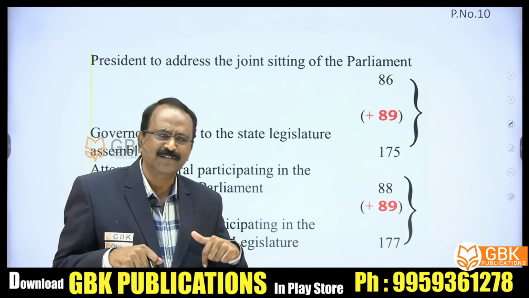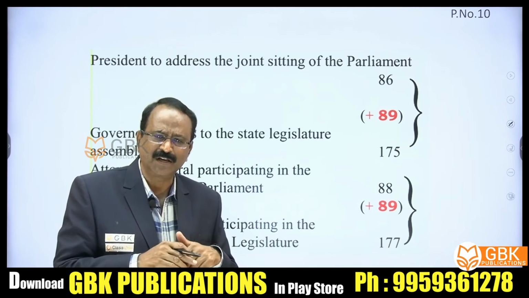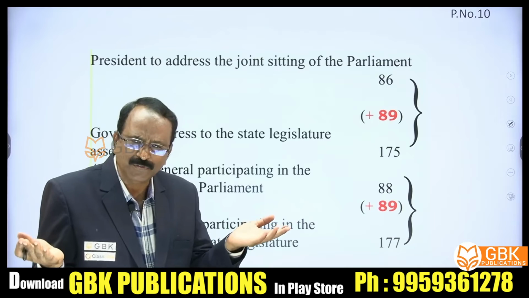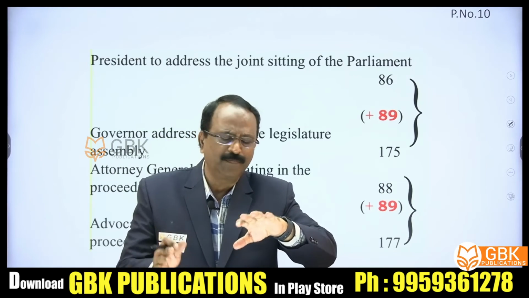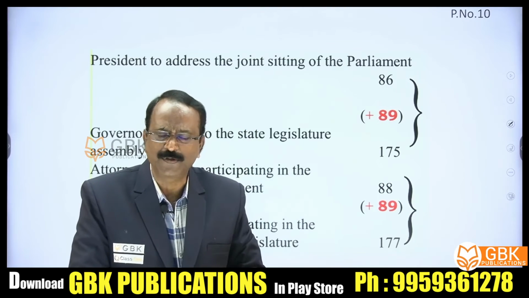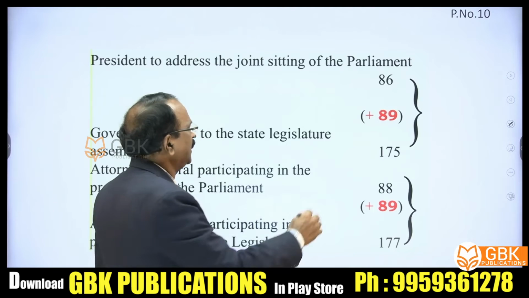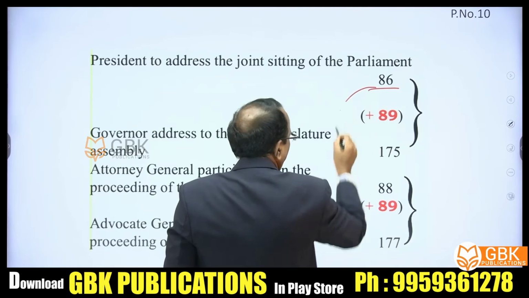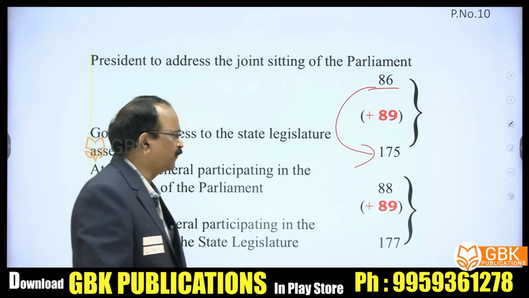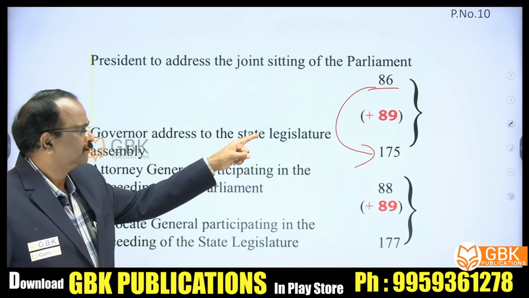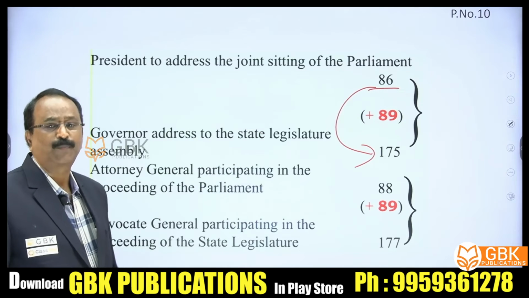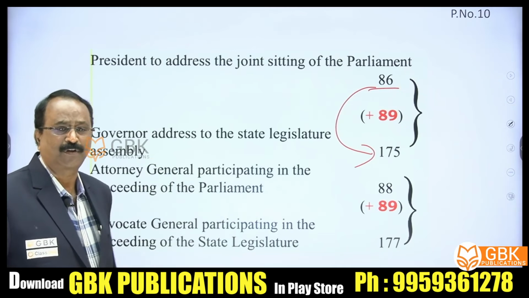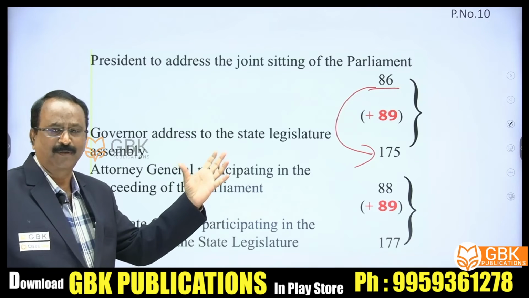The Governor also addresses the state legislature in a joint sitting, in case an upper house is there. If there is only one house, no problem. If there is an upper house also, it will be a joint sitting. So if you know Article 86, correspondingly we will know Article 175 by adding what? The magic number 89. Suppose the question is asked, which article deals with the President of India addressing the joint sitting of the Parliament? 86.